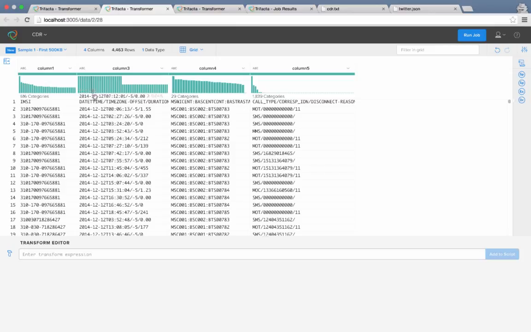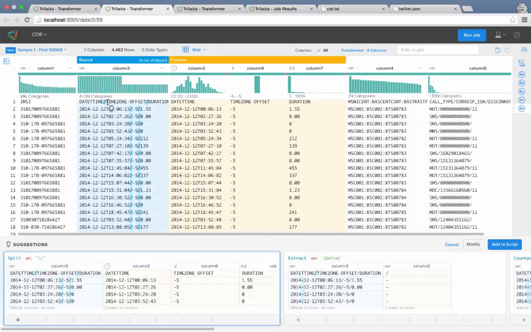Let's finish cleaning up these columns. I want to head over to column 3 and highlight this slash. I'll choose split and add that to my script.